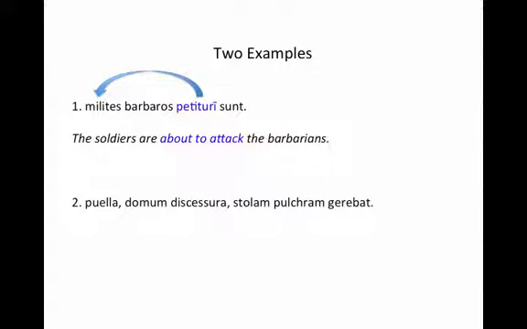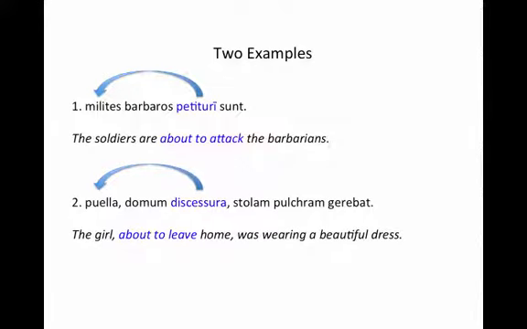Now, our second sentence is a little different. Here, we don't have a form of the verb to be, and that's okay. We see that discesura is our future active participle, modifying puella. It's in the same case, number, and gender. Nominative, singular, feminine. So the girl about to leave home was wearing a beautiful dress.